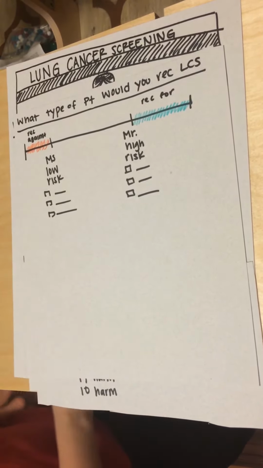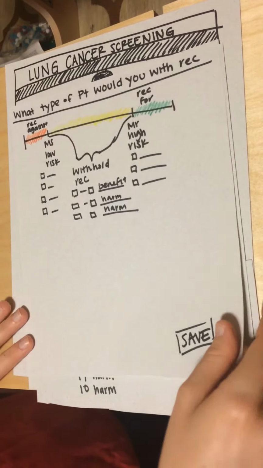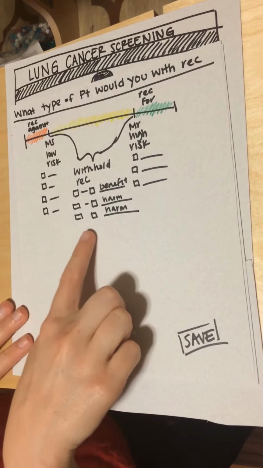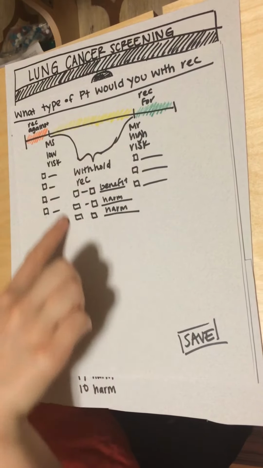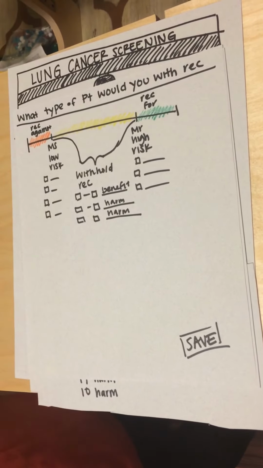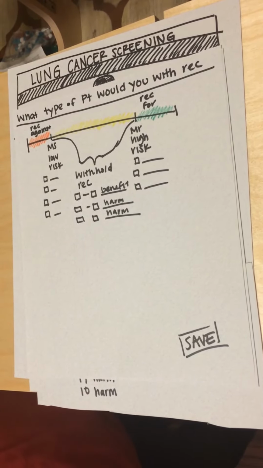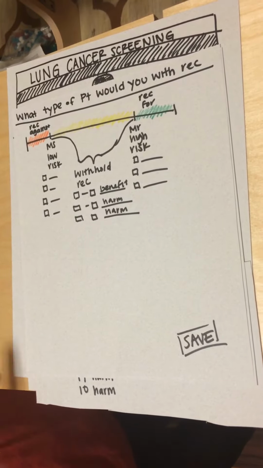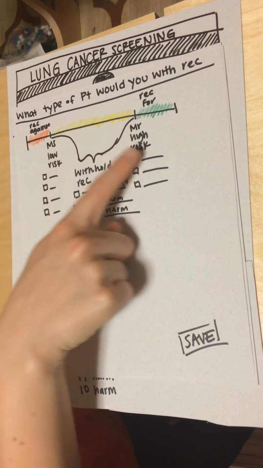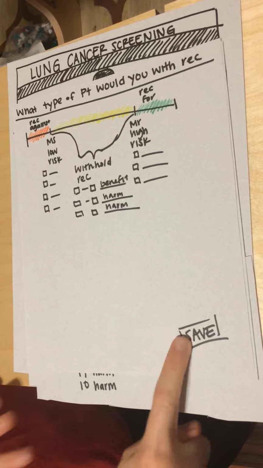on the spectrum. Then finally, we would just tell them where they would be withholding recommendation, and then maybe use this page to let them save, maybe give them one more chance to look at it and review. At any point, I think they should be able to move both thresholds. And then they would save and be done.